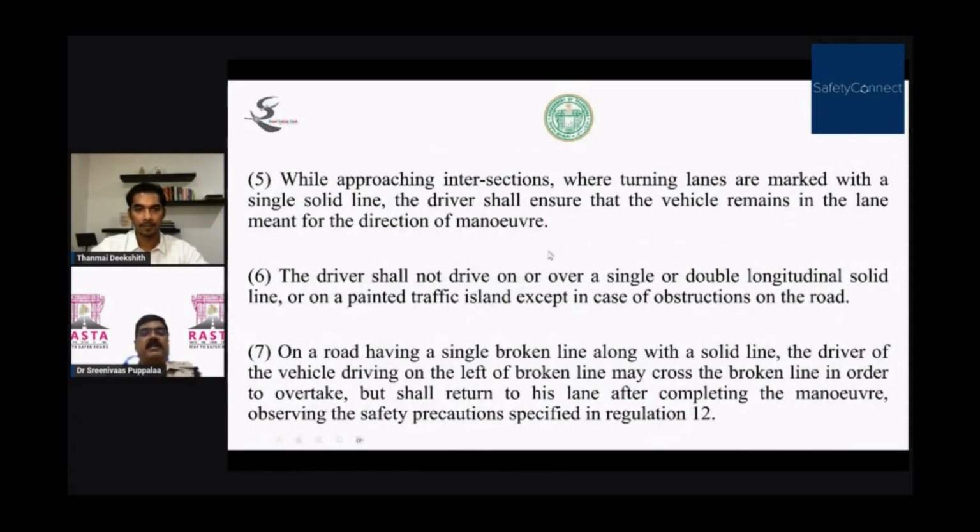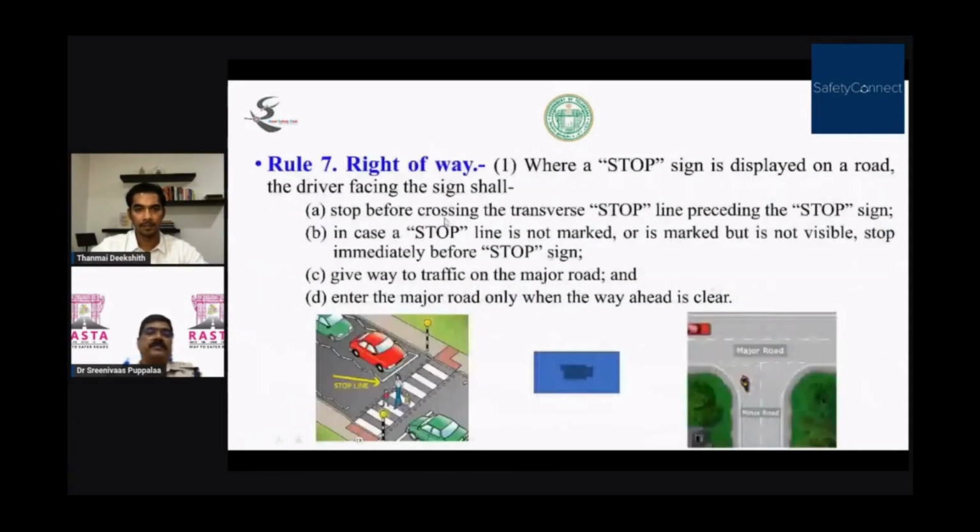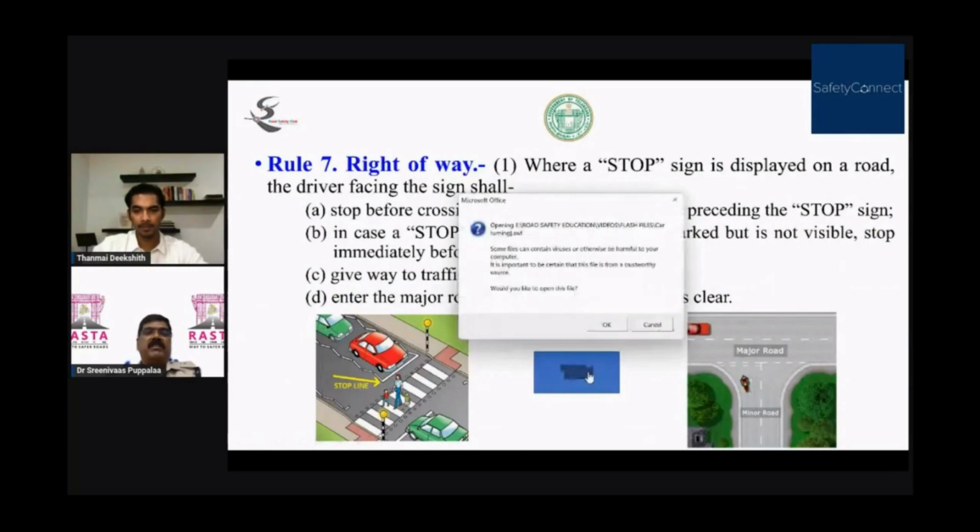Right of way. Most of the time, when you are approaching a major road from a minor road, people come suddenly onto the road. They have to observe the traffic on the major road, and if there is no traffic, then they come onto the major road. They have to stop at the minor road and observe the traffic. The pedestrian always has priority.